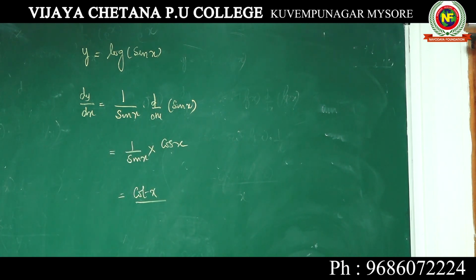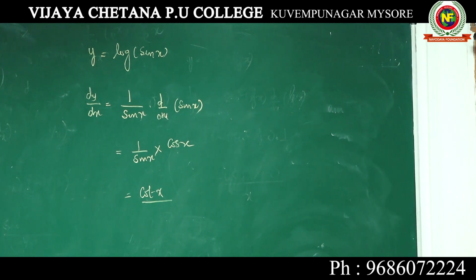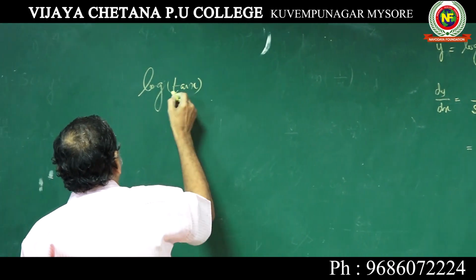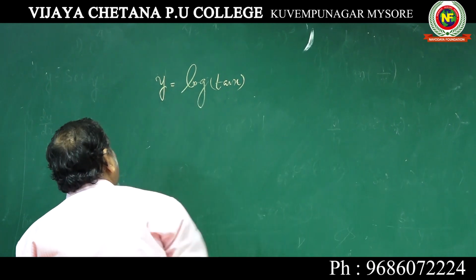Last problem I will do, and then I will give you some problems to practice well. Log tan x.